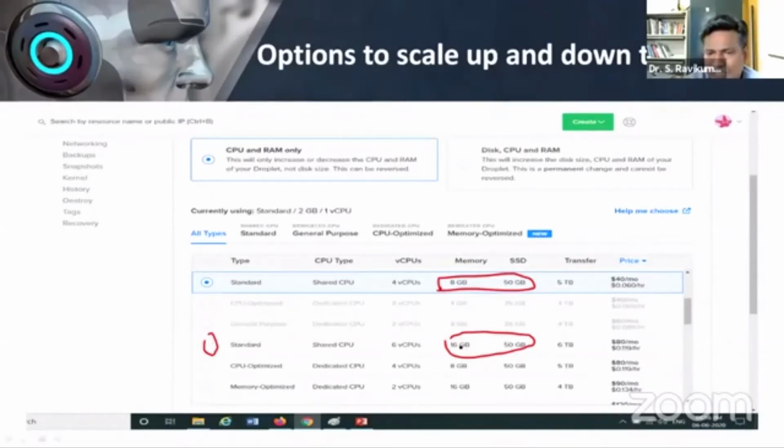In the same way, if you are on 16 GB and you want to go to 4 GB, again you can do it. So scaling up and scaling down is possible. This is a major advantage of going into the cloud environment. And by increasing and decreasing the RAM, we have studied how the speed of retrieval changes. In the coming two slides, I will show that example. With that, I will conclude my presentation.